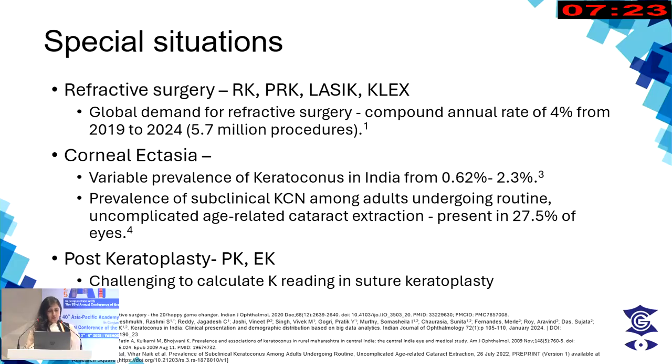The next group is in corneal ectasia. Various studies have shown in India a prevalence of keratoconus to be from 0.6 to 2.3%. Also, some studies have shown prevalence of subclinical keratoconus in the patients undergoing cataract surgery to be as high as 27.5%. So it is important in these patients as well to give good refractive outcomes.